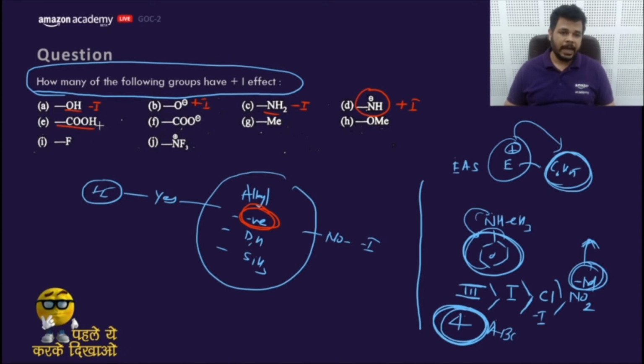Carboxylic acid, no alkyl group, no negatively charged, that means minus I. Negatively charged, that means plus I. Alkyl group means plus I. Oxygen, it is not an alkyl group or negatively charged, that means it would be minus I. Fluorine would be minus I, and NF3 which is positively charged, that means this would be very, very highly minus I.